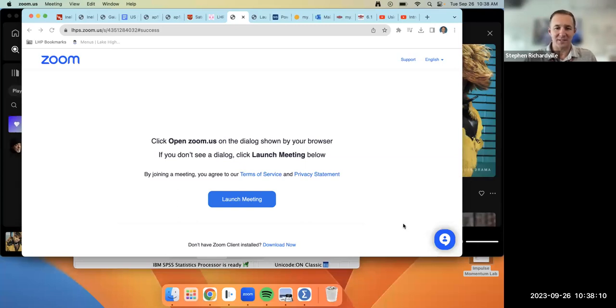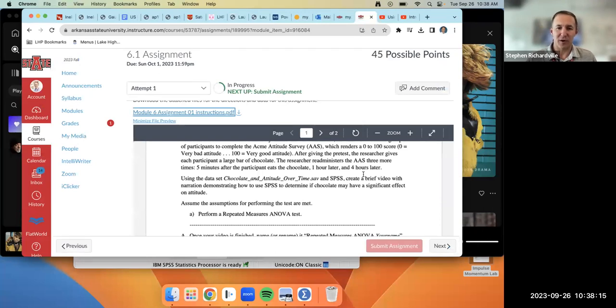We are in week 6, and we're going to be doing a repeated measures ANOVA test for attitude versus chocolate eating. The folks in this survey ate a bar of chocolate. 5 minutes later, they took a test for their attitude on a scale of 0 to 100, an hour later and 4 hours later. So we have the initial data from how they felt on a scale of 0 to 100 to start, then 5 minutes after the chocolate bar was eaten, 1 hour, and then 4 hours. So we're going to do a repeated measures ANOVA for week 6.